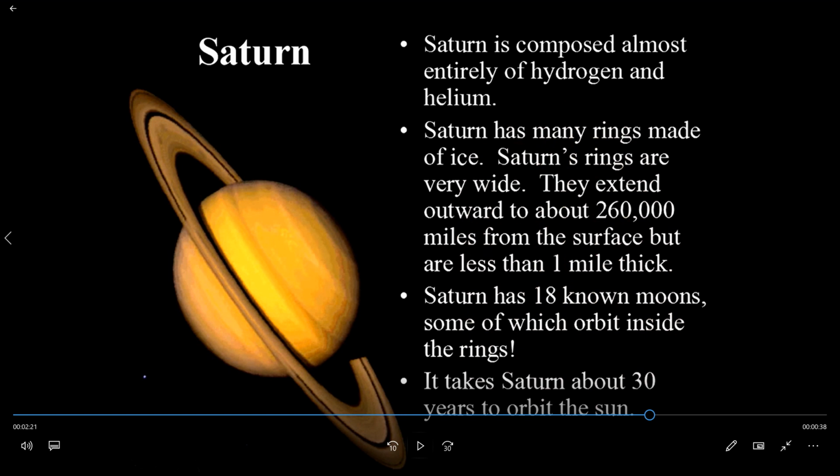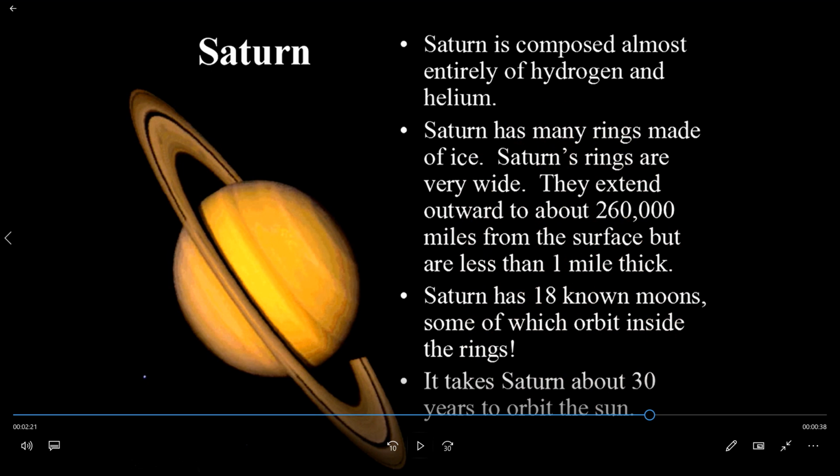Saturn has many rings made up of ice. Can you see this image? This is the planet, and surrounding it you can see a ring. Saturn's rings are very wide. They extend outward to about 260,000 miles from the surface, but are less than 1 mile thick.